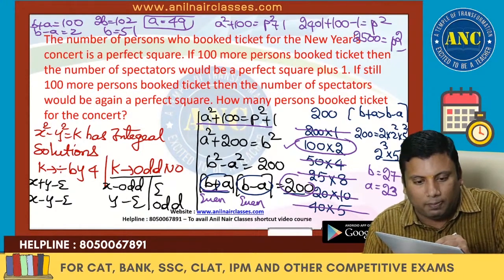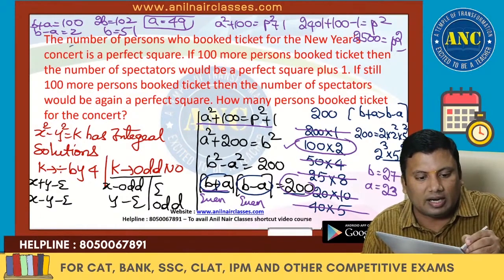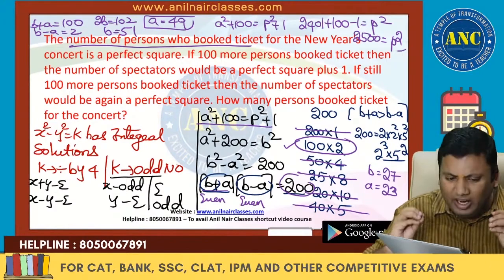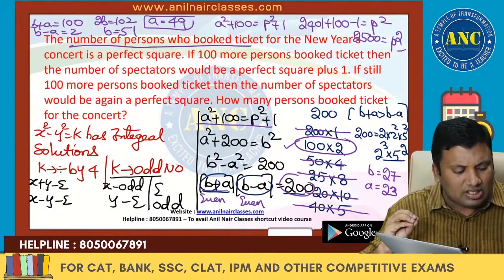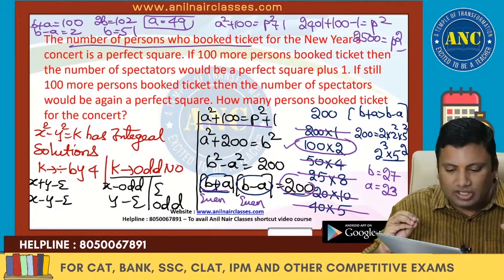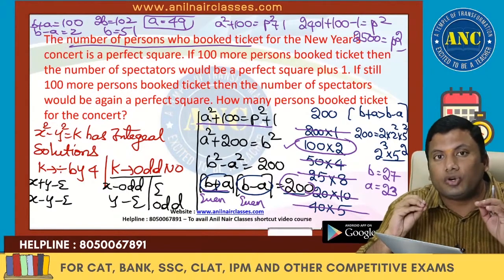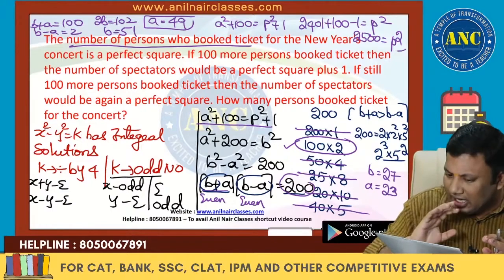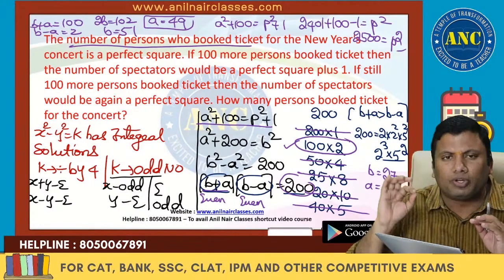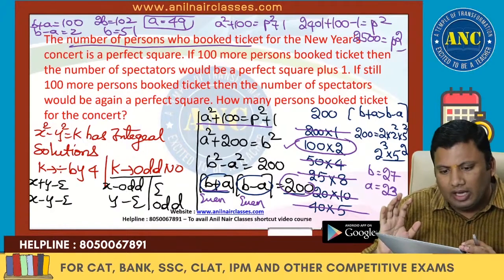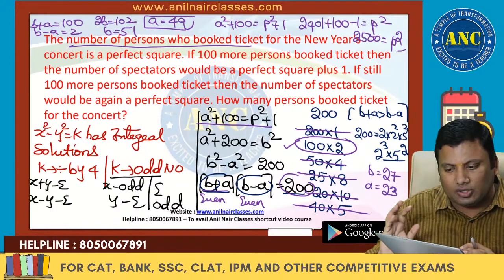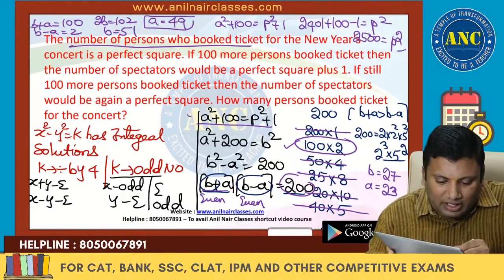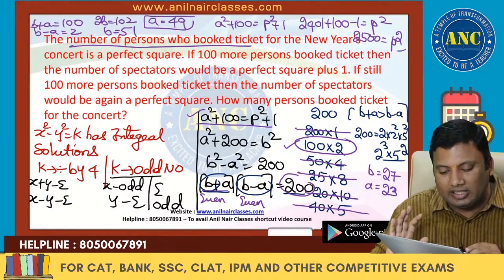So how many people have booked the ticket? a is the number of people who booked the ticket. 49 people have booked the ticket. Very easy question, very number system based question. Only thing, students get intimidated because of the length of the question. The number of people who book the ticket is a perfect square, so it is a square. If 100 more are added, it will become 1 plus perfect square.